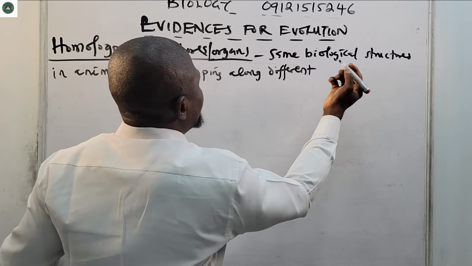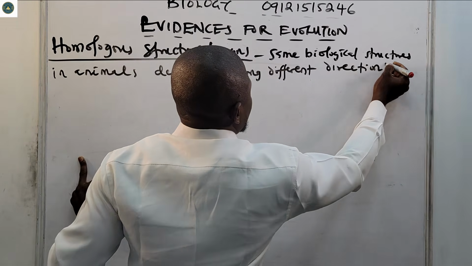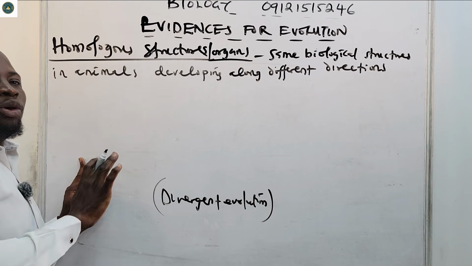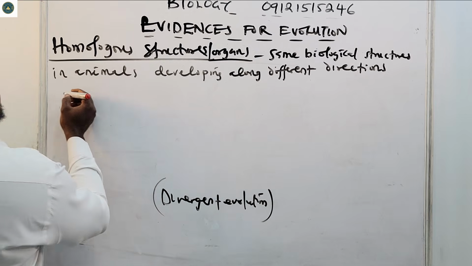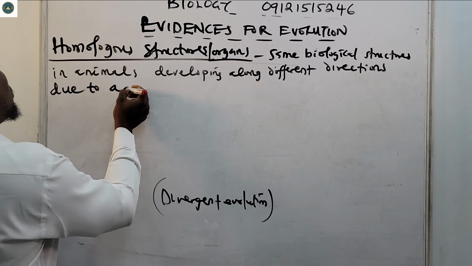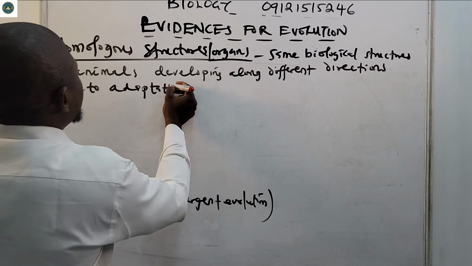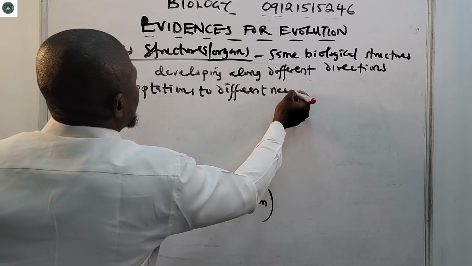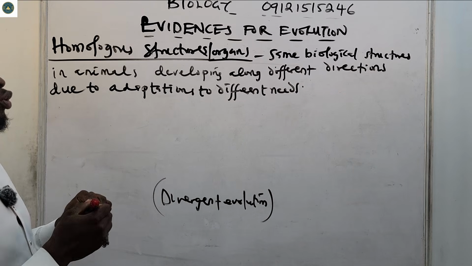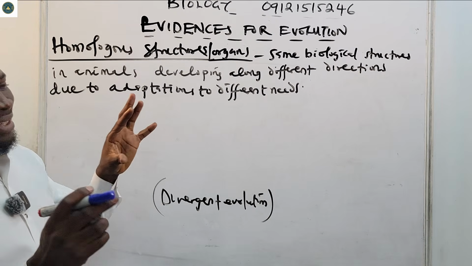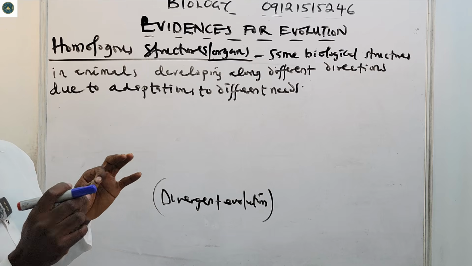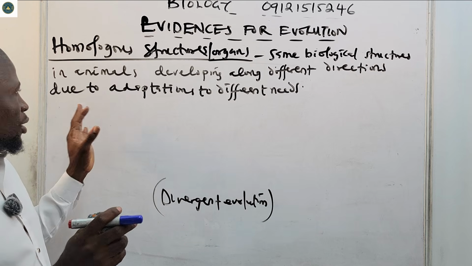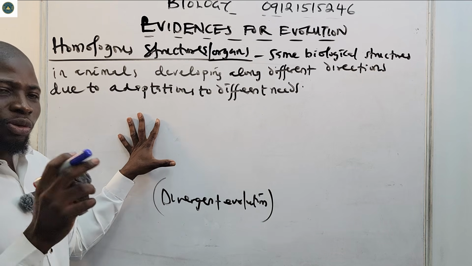Developing along different directions. I'm talking about the same biological structures in animals that are developing along different directions due to adaptations to different needs. So that is what homologous structures or organs are. We're talking about organisms that have the same biological structures, but they are developing along different directions because of adaptation to different needs.